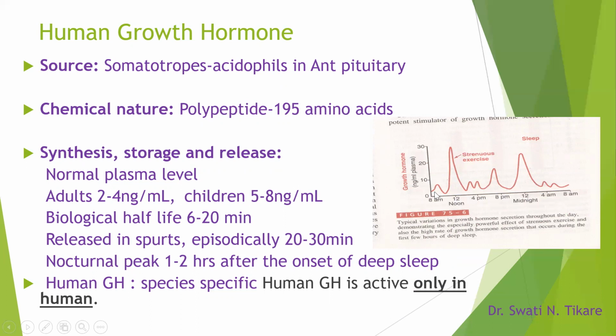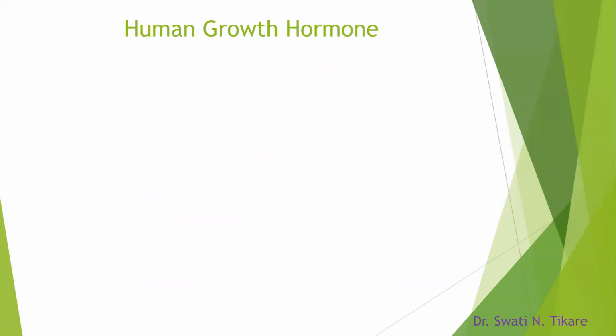growth hormone on the y-axis. We can see that there are spurts of release of the growth hormone. We can see that after strenuous exercise, there is a spurt. And in sleep also, there is a peak, the nocturnal peak. Okay, so this is how the growth hormone is produced in spurts. Next,